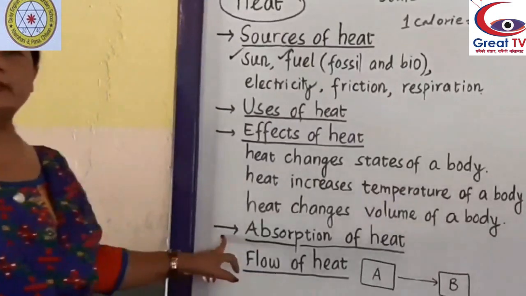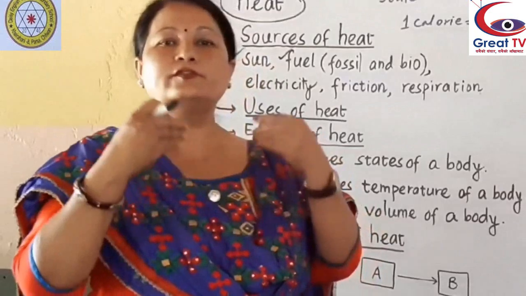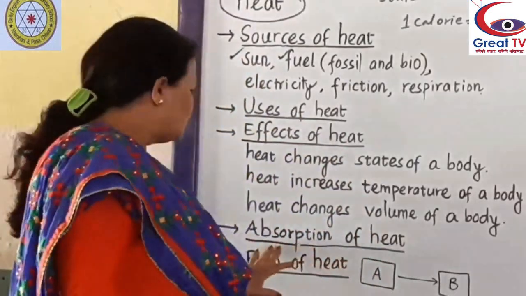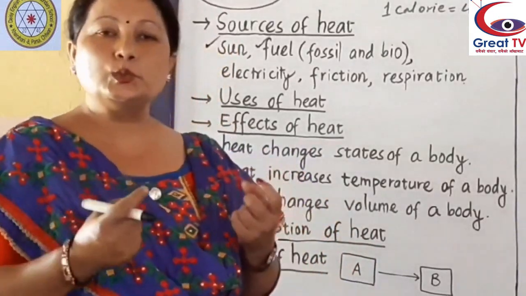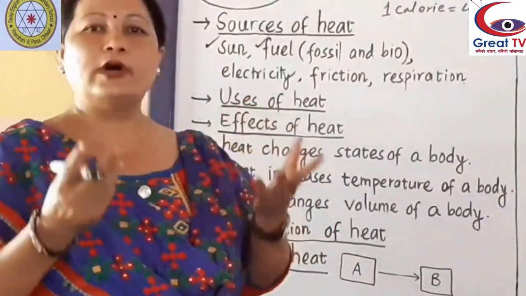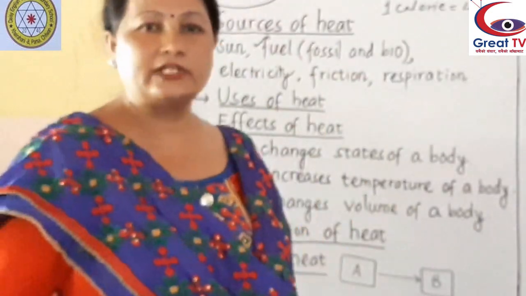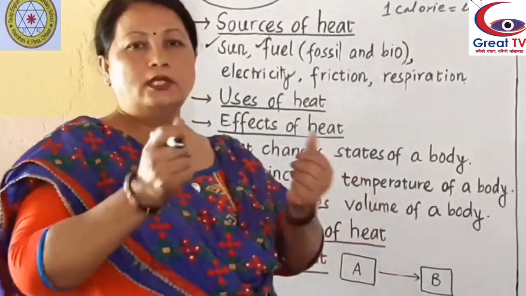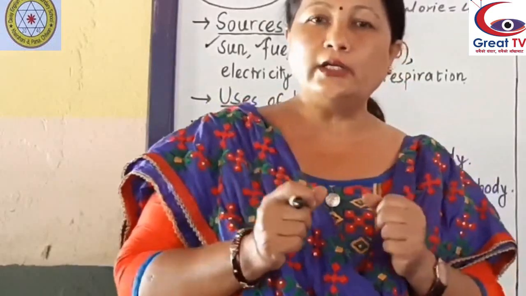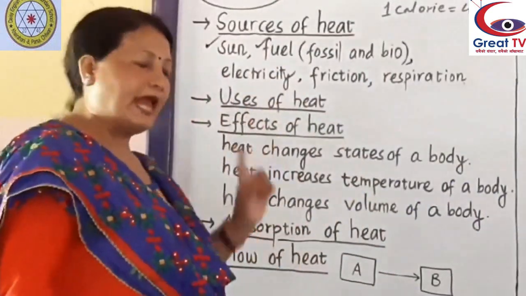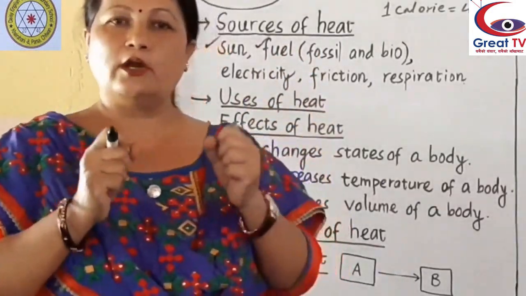Now the next topic is absorption of heat. When a body absorbs heat, the temperature of the body increases. The rate of absorption depends on color. Take two t-shirts, one white and one black, and leave them in the sunlight for some time. After some time, touch both t-shirts. Which one is hotter? Obviously the black one. So dark colored objects are good absorbers of heat.